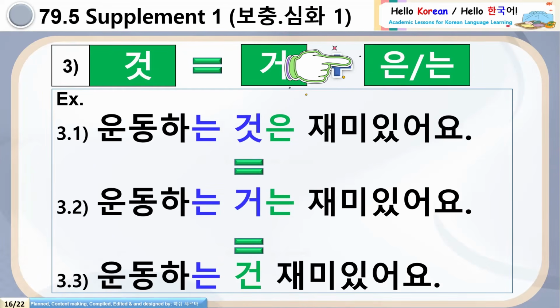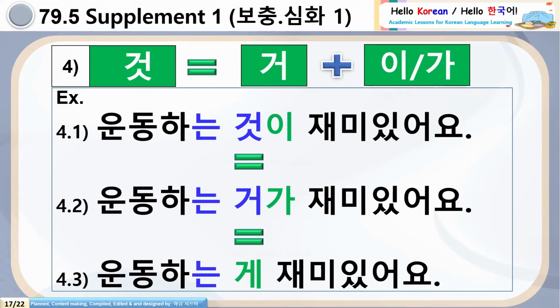Now, third part is there with the particle 은/는. 3.1. 운동하는 것은 재미있어요 is equal to 3.2. 운동하는 거는 재미있어요 is equal to 운동하는 건 재미있어요. Now it is getting clear? 네. Fourth is with the particle 이/가. 4.1. 운동하는 것이 재미있어요 is equal to 운동하는 거가 재미있어요 is equal to 운동하는 게 재미있어요.